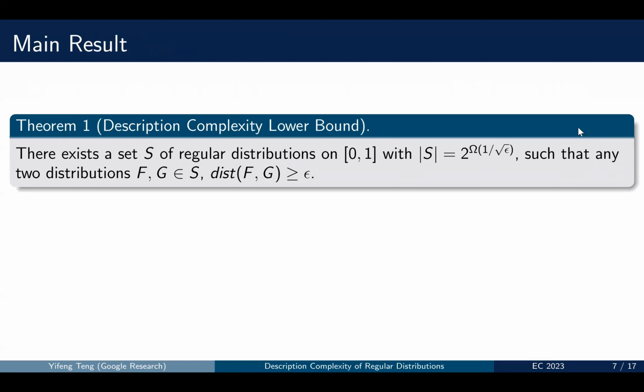And this result, we can view it as two parts. One part is the description complexity lower bound, and one part is the upper bound. For the lower bound, we prove that there exists a set of regular distributions on [0, 1] with size 2 to the 1 over square root epsilon, such that for any two distributions in this set, their distance is at least epsilon.